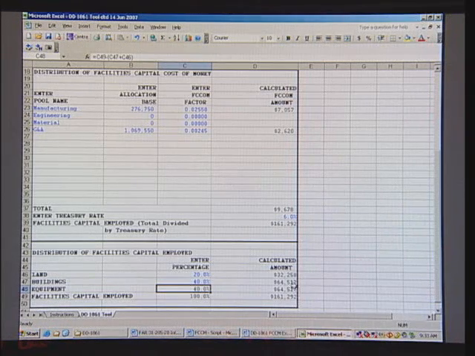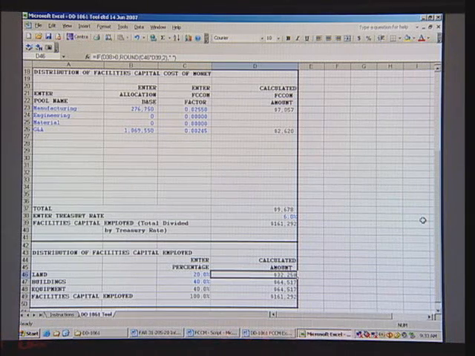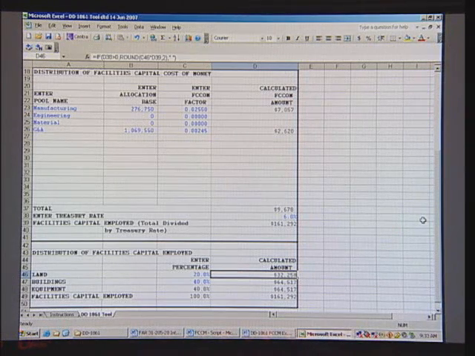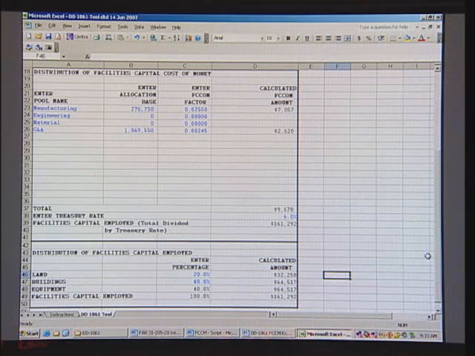Notice that all it does was, in terms of the amount allocated to land and buildings, which we don't have FCCM for, but in this example, you have 20% times the 161,292 gives you $32,258. Same logic under buildings.